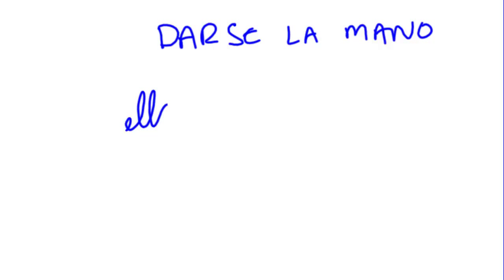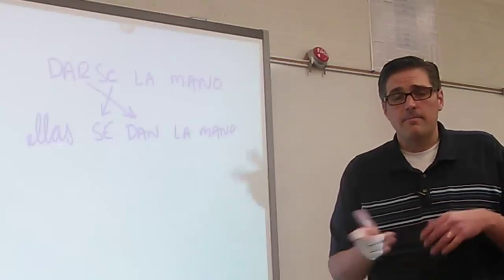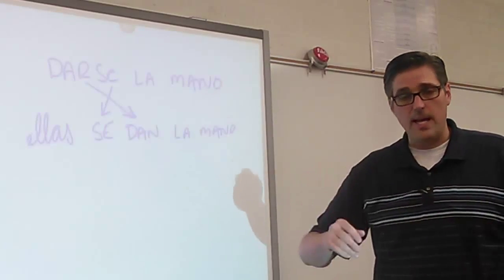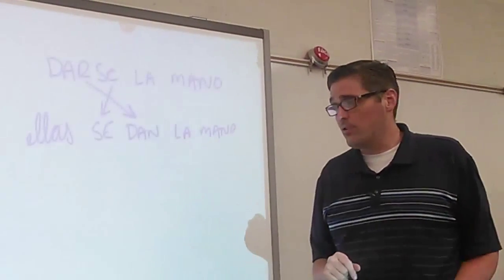It would be, first of all, ellas se dan la mano. Okay, see what we did there? The pronoun goes in front of the conjugated verb, conjugates. Ellas se dan la mano. They give each other the hand. Ellos se besan. They kiss each other. Ellos se abrazan. Ellos se saludan. Hola, hola. Se saludan. They greet each other.